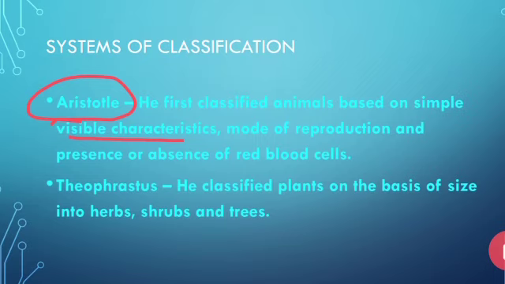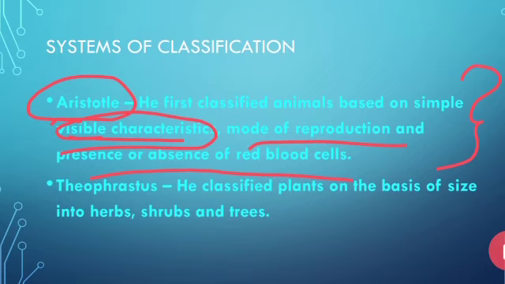By seeing their mode of reproduction, means whether the organisms lay eggs or give birth to the young ones, and by the presence or absence of red blood cells, he classified the whole organisms into various groups.